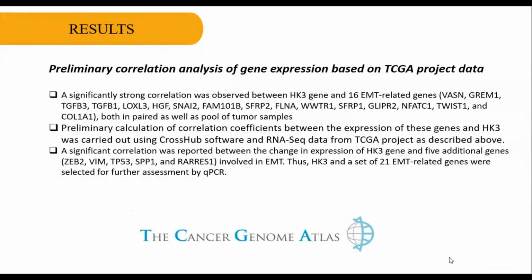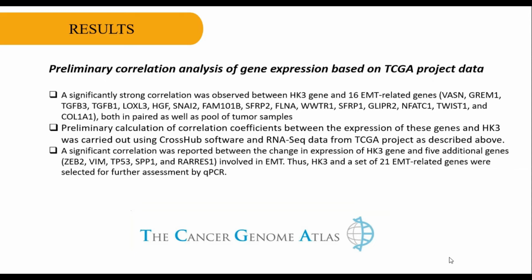Results. Preliminary correlation analysis of gene expression based on TCGA project data. Based on additional file 1 table S1 and additional file 2 table S2, a significant strong correlation was observed between HK3 and 60 EMT-related genes, both in pairs as well as in a pool of tumor samples.